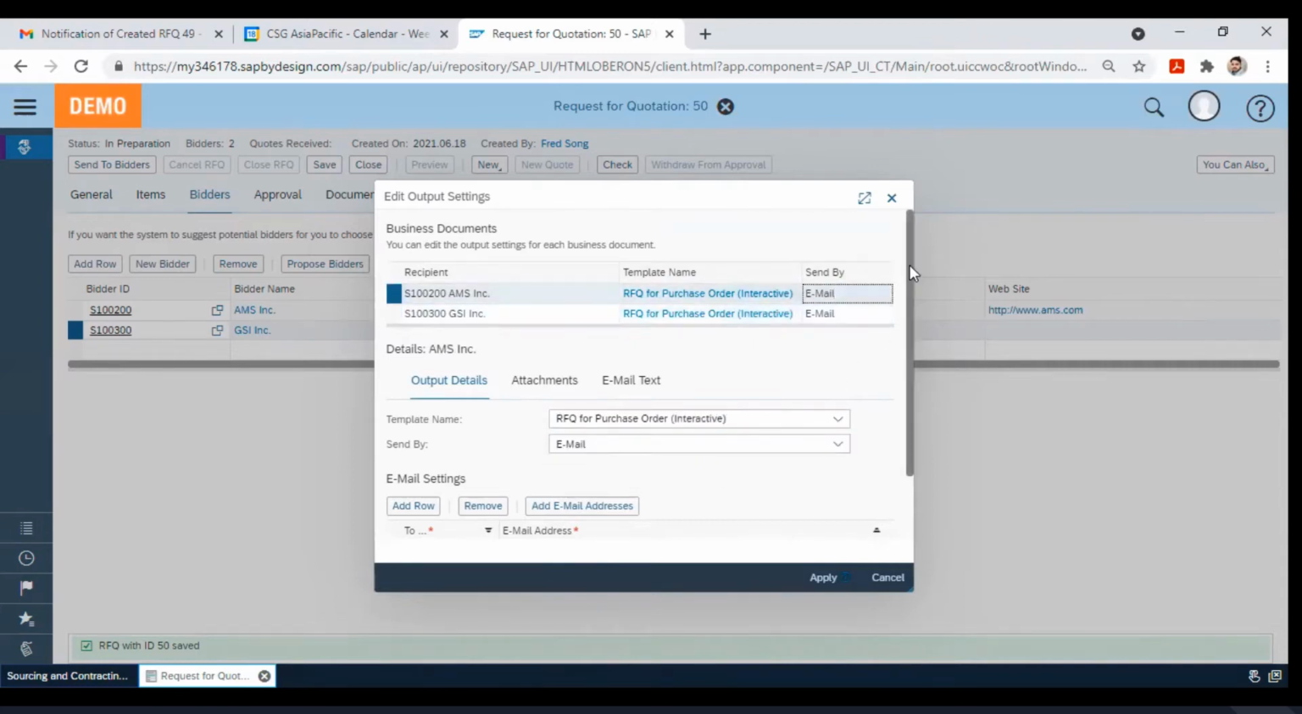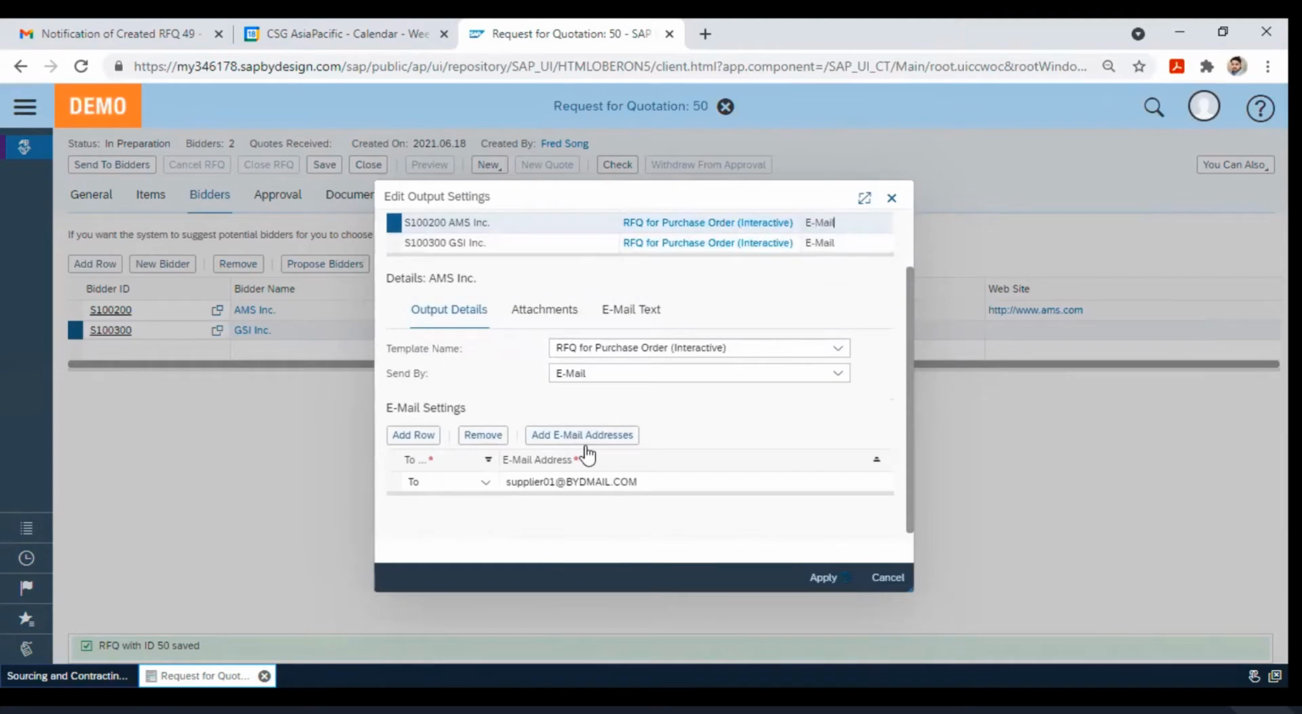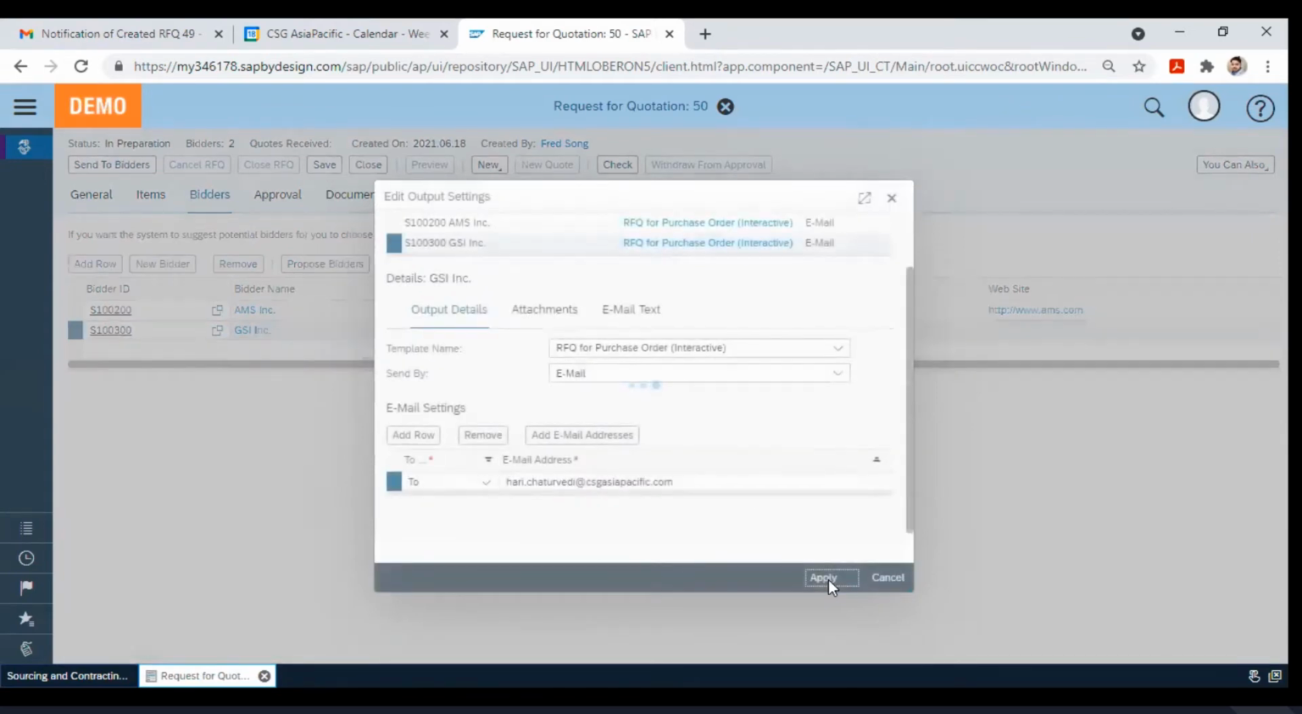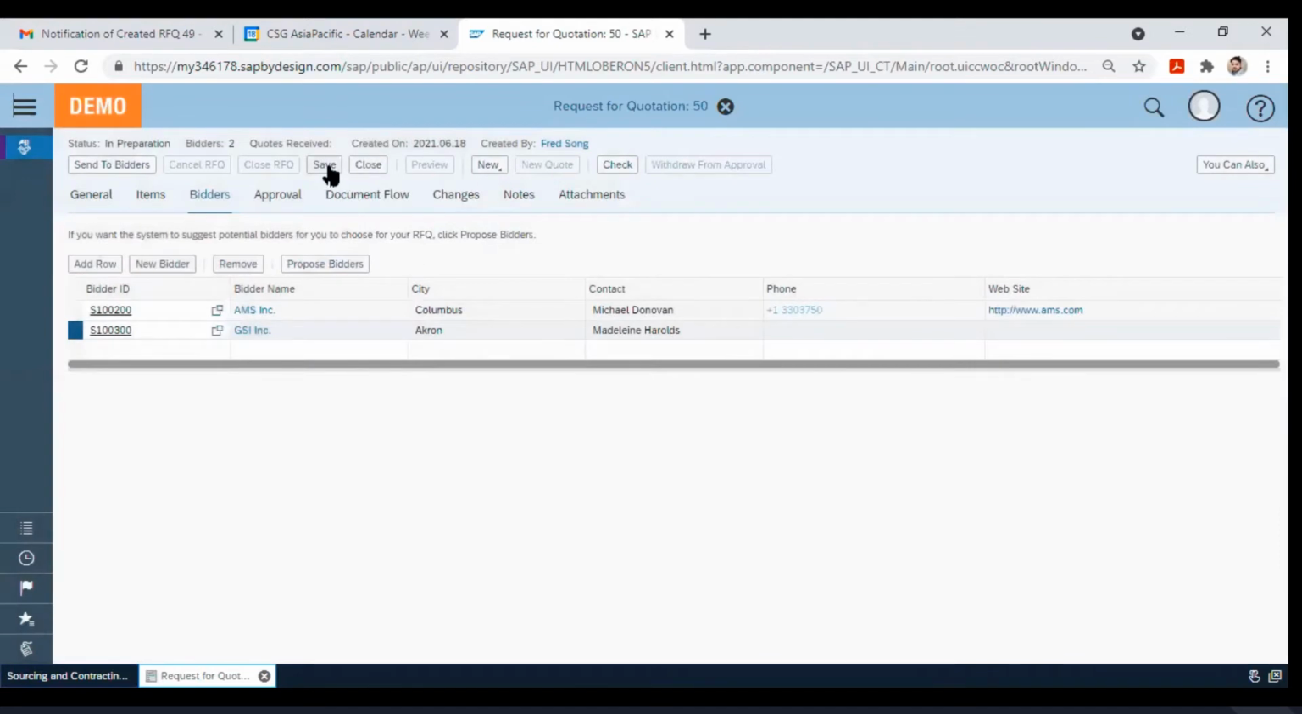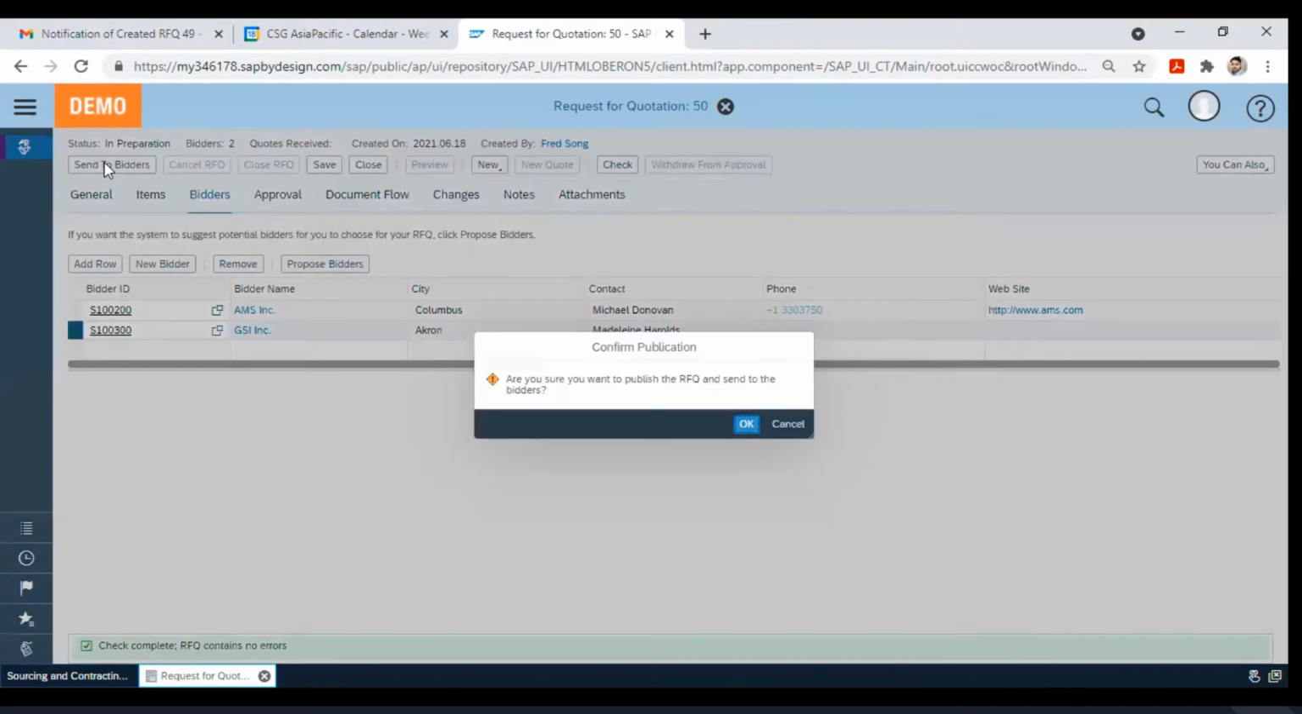So I will add my email address. I want to send the interactive form, so I will put my email ID here. I'll copy and put the same email address here too. I'll apply. Then I will save it again. I can check if there is any error, and then I can send it to the bidders.